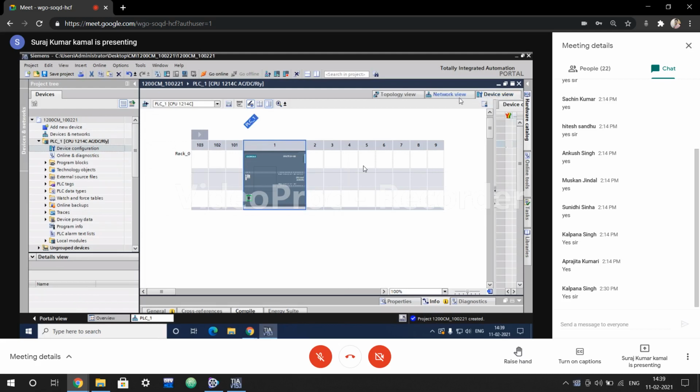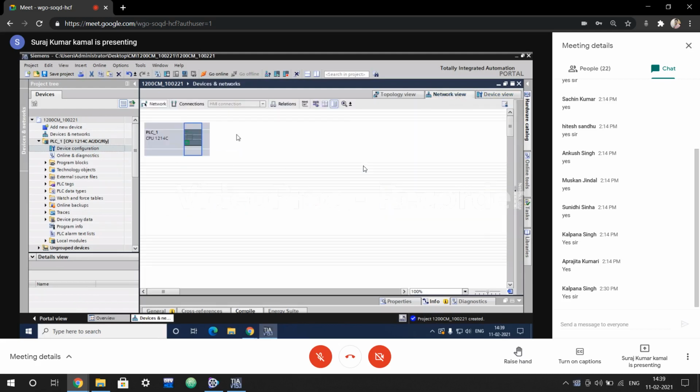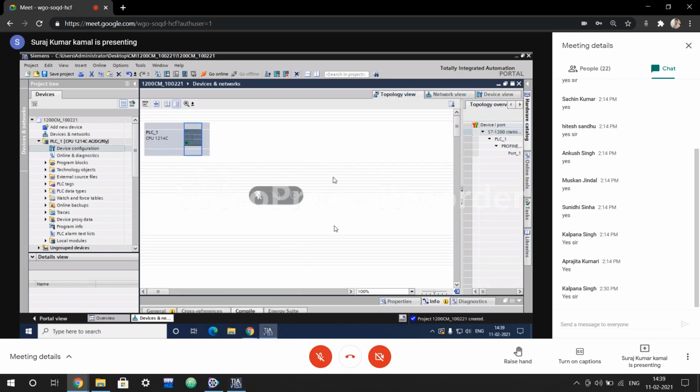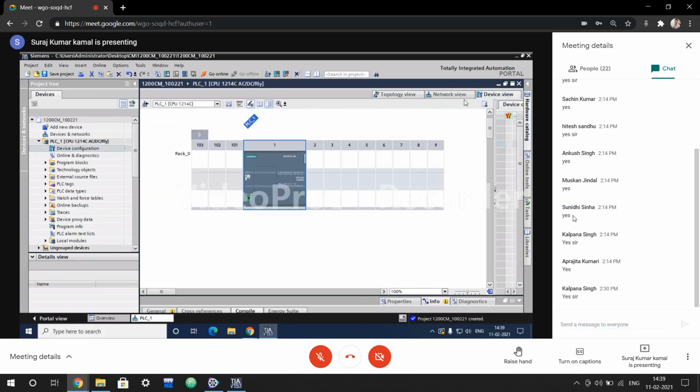Then we have a network view. Network view is used when we are connected with multiple systems. When we are going to connect multiple systems, we use this particular view to see whether they are connected, and whether the other systems are working or not. Topology view says which type of bus topology we are using: ring type, bus type, star type. So these are the different views.